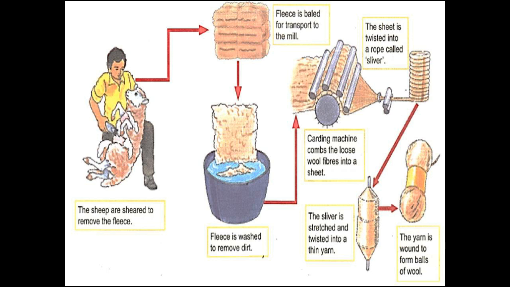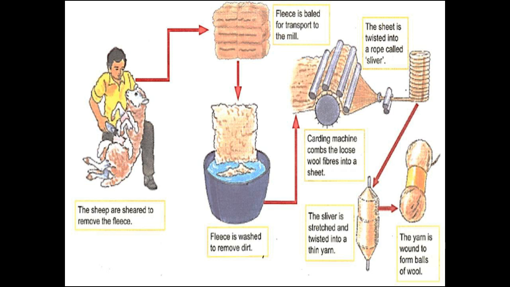First you can see the sheep are sheared to remove the fleece. Then these fleeces are baled and transferred to the mill in which they are scoured. The scouring removes all the dirt from the wool and then it goes to the carding machine which combs the loose woolen fiber into a sheet, and the sheet is twisted into rope-like strands called slivers.